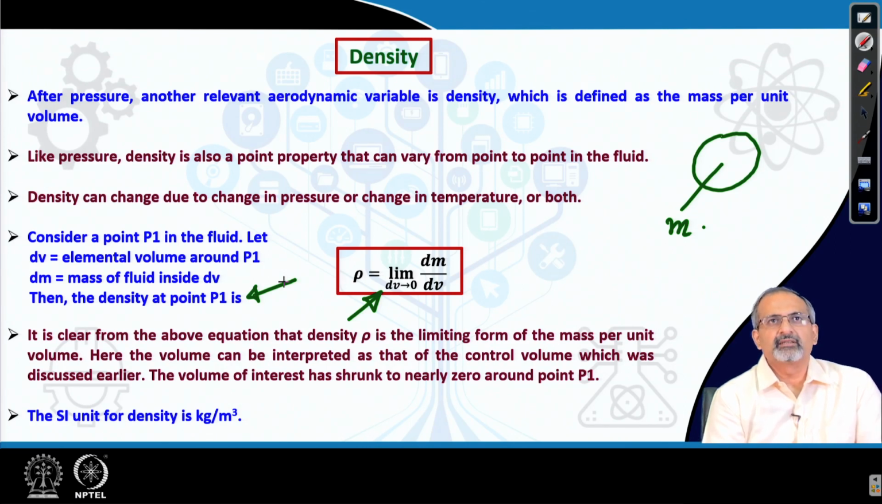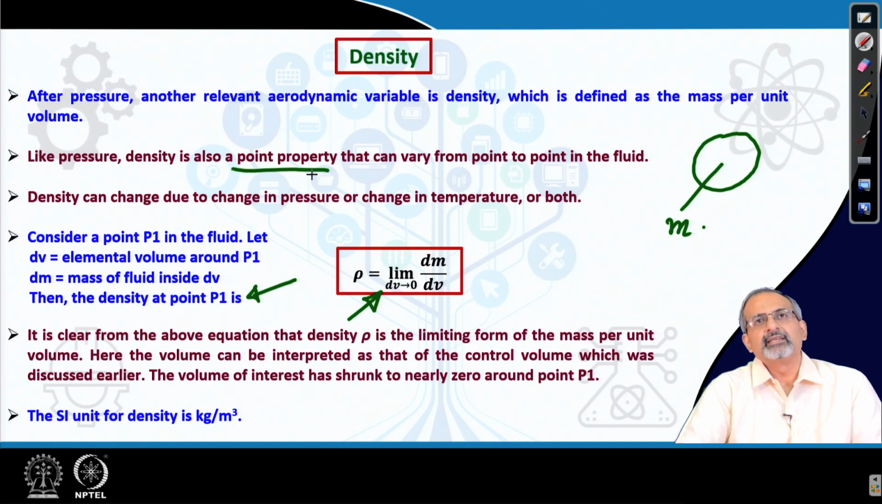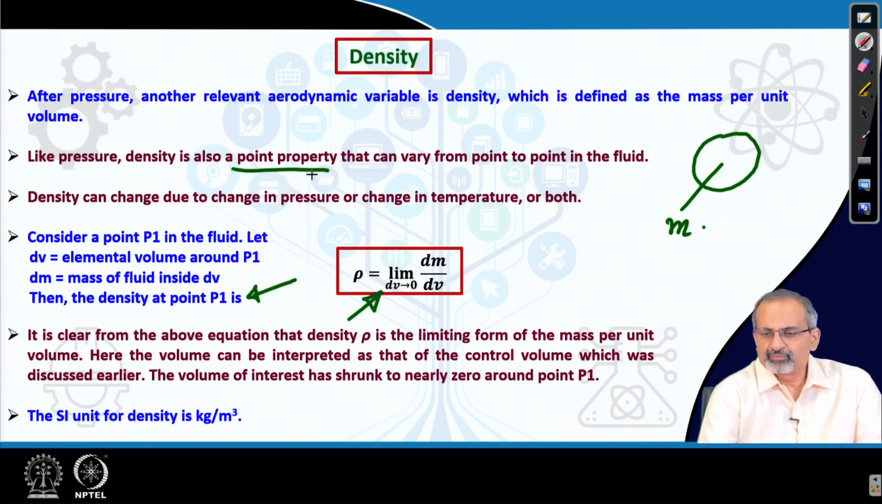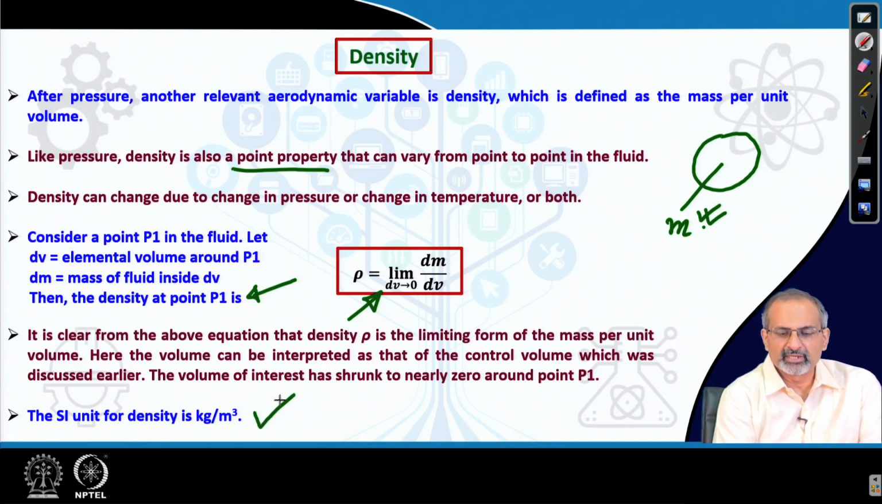So, like pressure, density is also a point property, and it can vary from point to point in the fluid, and density can change due to changes in pressure or temperature or both. So, density depends on how much mass you have in the control volume and the volume of fluid that is contained in it. Its SI unit is given by kg per meter cube.